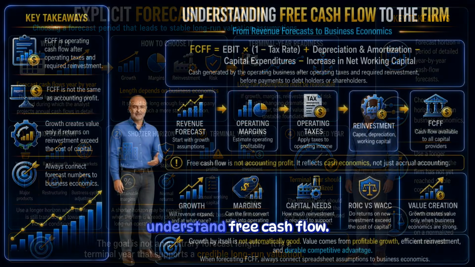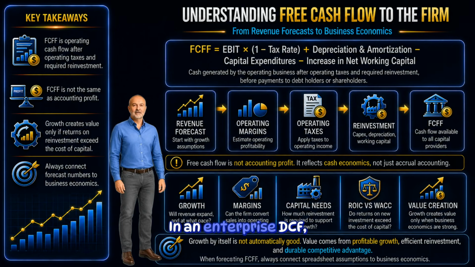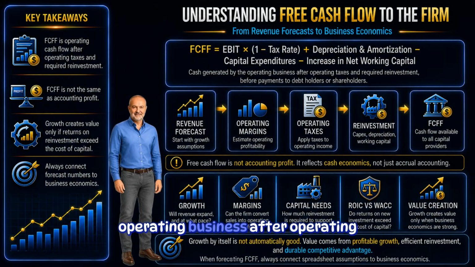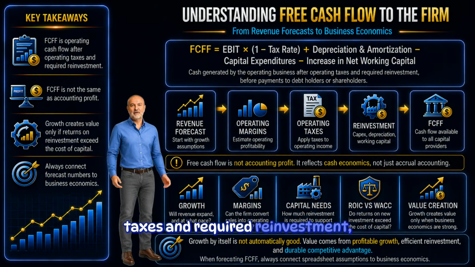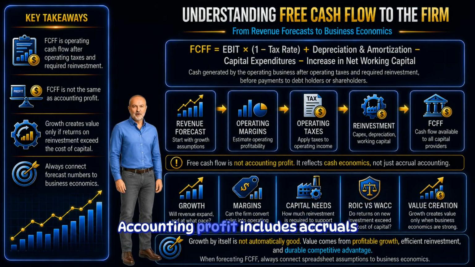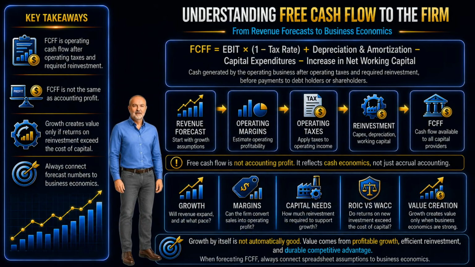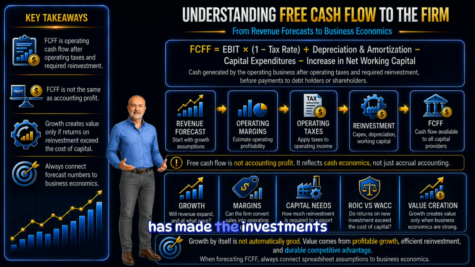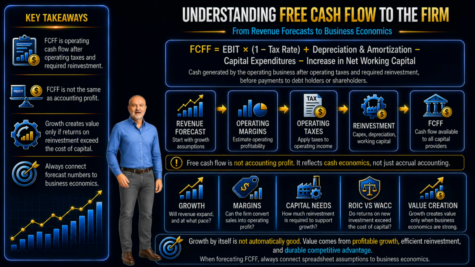Next, we need to understand free cash flow. In an enterprise DCF, the usual cash flow measure is free cash flow to the firm. This is the cash flow generated by the operating business after operating taxes and required reinvestment, but before payments to debt holders or shareholders. The background visual shows the common formula. The important idea is that free cash flow is not the same as accounting profit. Accounting profit includes accruals and accounting rules. Free cash flow focuses on cash generated by operations after the business has made the investments needed to support its activities.